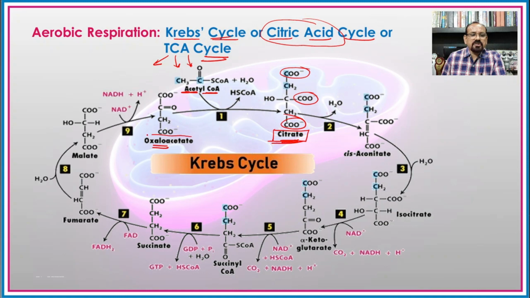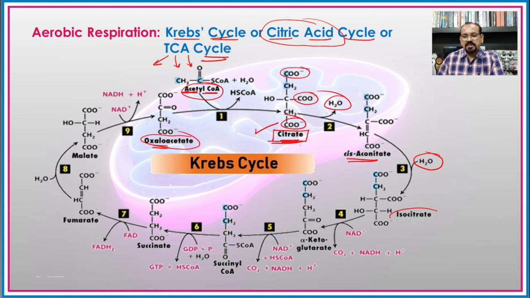So these are the different reactions which are involved in the Krebs cycle. Here the oxaloacetic acid combines with acetyl coenzyme A and forms citric acid. Citric acid on dehydration converts into cis-aconitic acid. Cis-aconitic acid on hydration converts into isocitric acid, and from isocitric acid there is formation of alpha ketoglutaric acid. From alpha ketoglutaric acid there will be formation of succinyl coenzyme A.